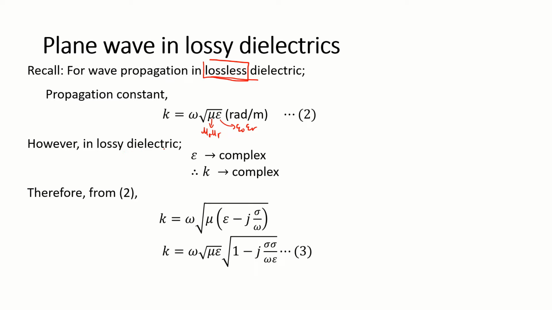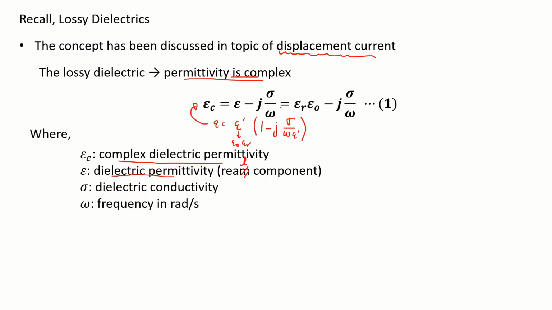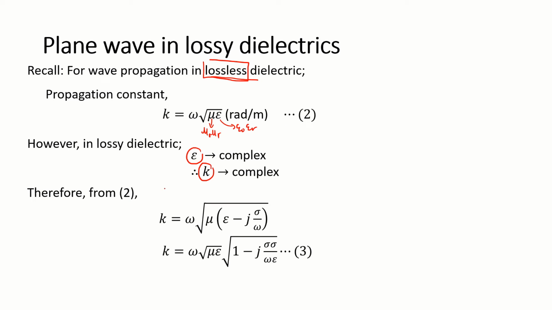However, in a lossy dielectric, our epsilon is now complex, and therefore our k will also be complex. Why is it a complex number? It's based on this: because our epsilon is a complex number, our k is also a complex number. By natural mathematics, since epsilon is now complex, k is also going to be complex. So we have to make alterations to equation number 2.